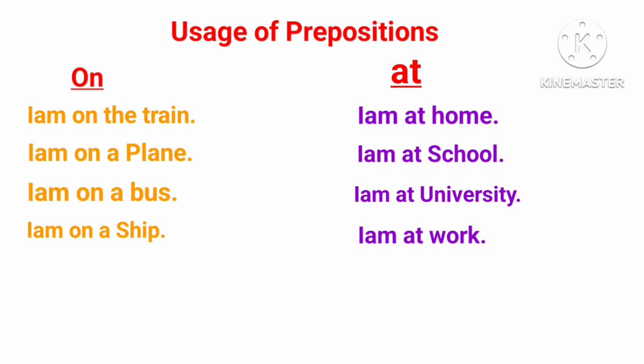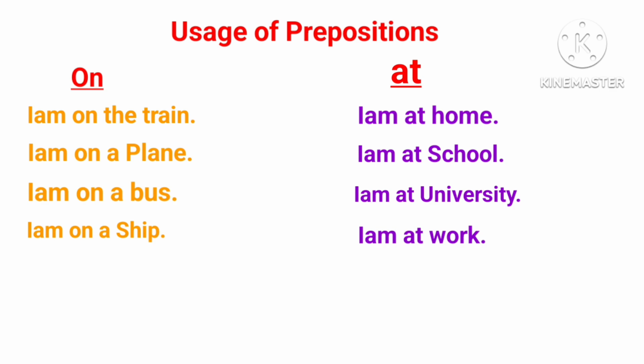Here is one example: when you are traveling by train, the mode of journey is train. When someone asks you where you are, at that time you should say I'm on the train, but not in the train. Usually we get confused in the usage of these prepositions and use in in place of on. You may ask me, in the train? Yes, I'm inside the train. But you should say I'm on the train.